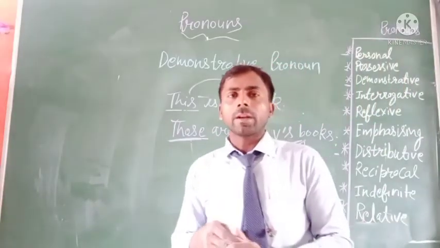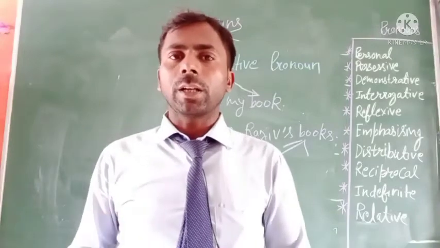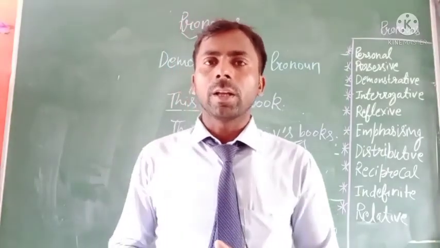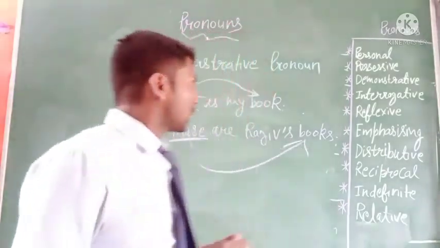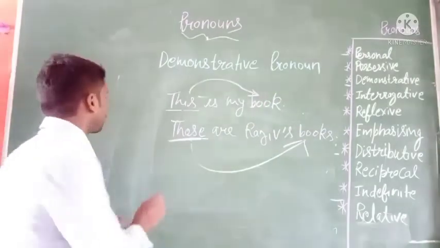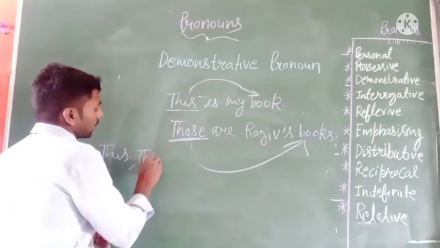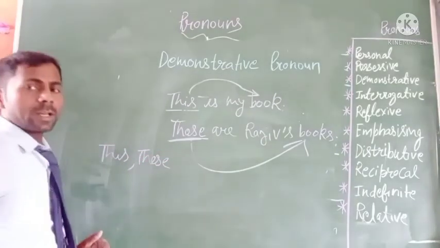And we use this and these to indicate objects that are nearby. It means when the object is near us, then we use this and these.